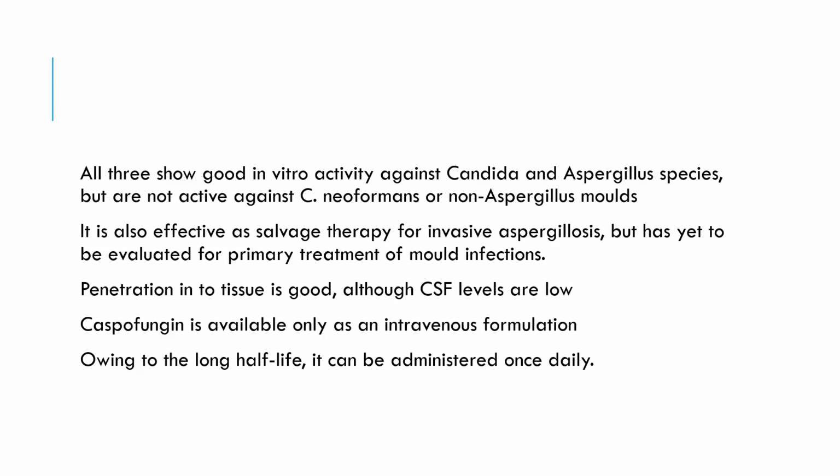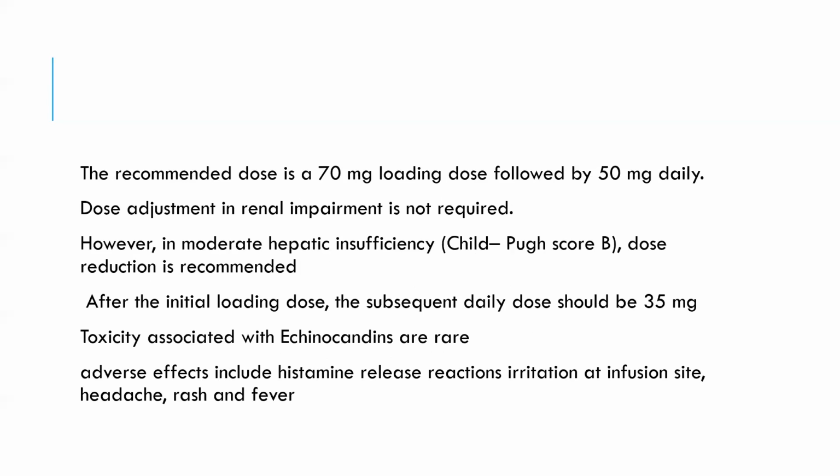Caspofungin is available as an intravenous formulation. Owing to the long half-life, it can be administered once daily. The recommended dose of caspofungin is a 70 mg loading dose followed by 50 mg daily. Dose adjustment in renal impairment is not required.